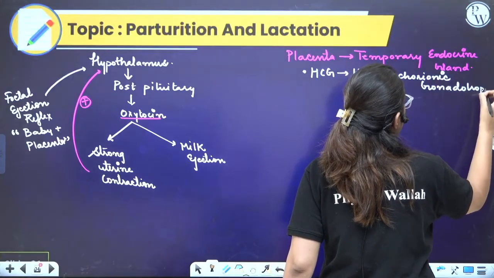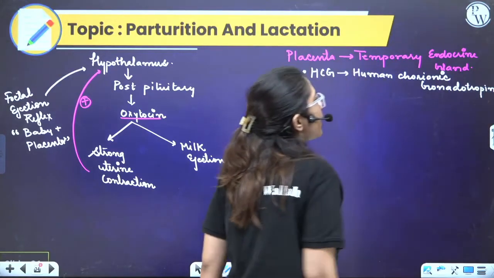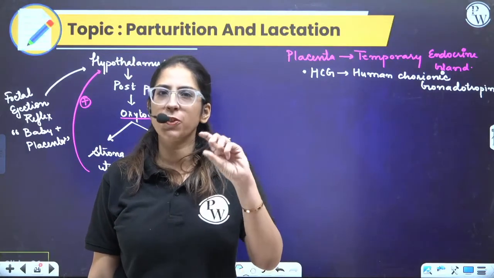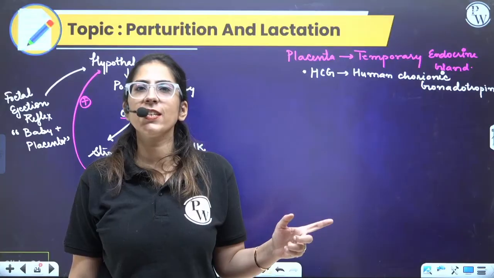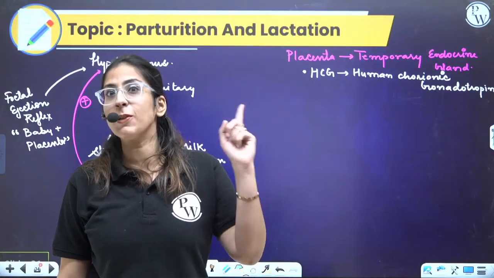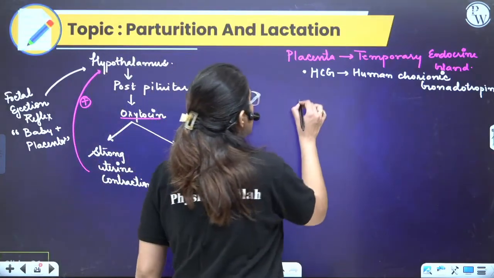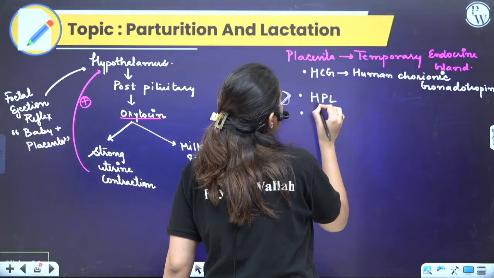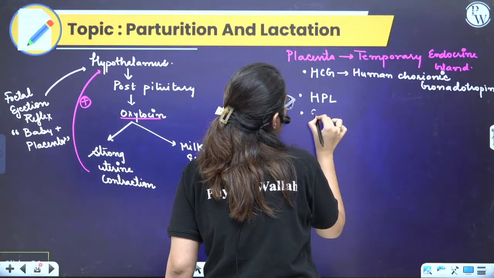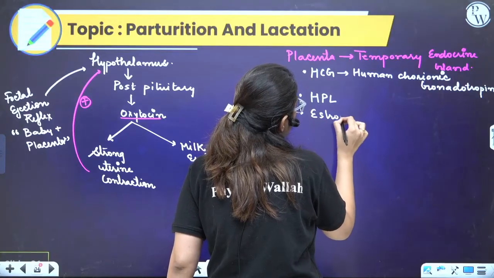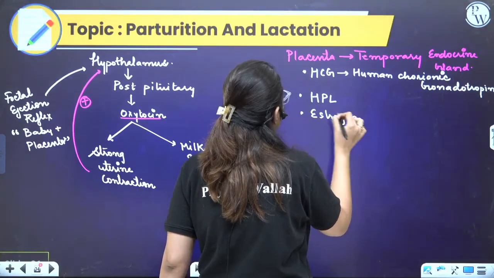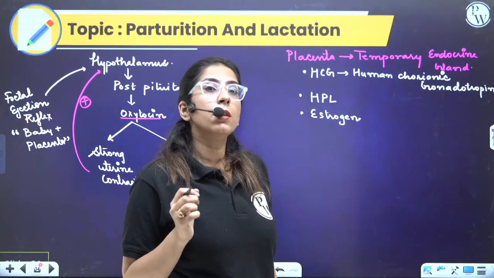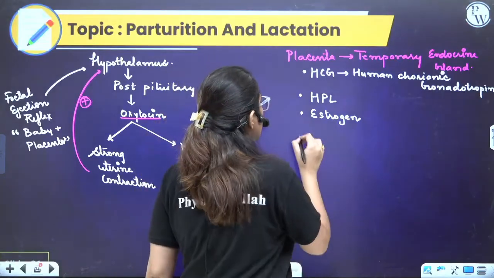And this HCG measurement is there in the pregnancy kit. This is measured in the pregnancy kit, whether it is positive or negative. If HCG is there, that means placenta is there, that means positive pregnancy. Second is human placental lactogen, which I have discussed. Now, placenta also secretes estrogen. It also secretes progesterone, because the life of the corpus luteum is limited, and for maintenance of pregnancy, progesterone is required.